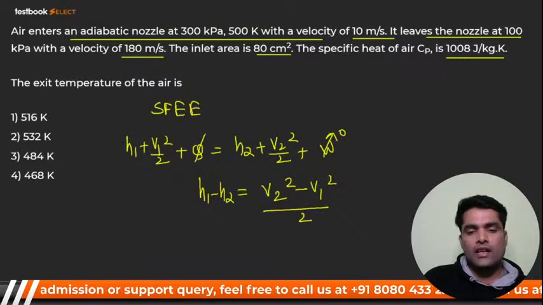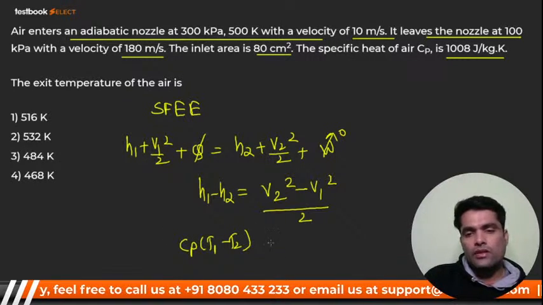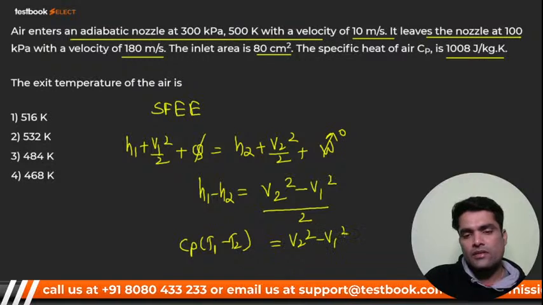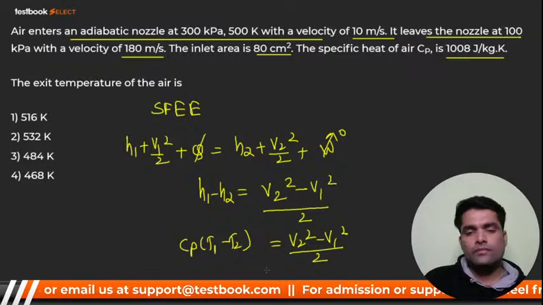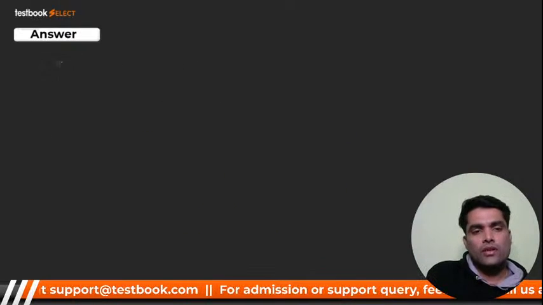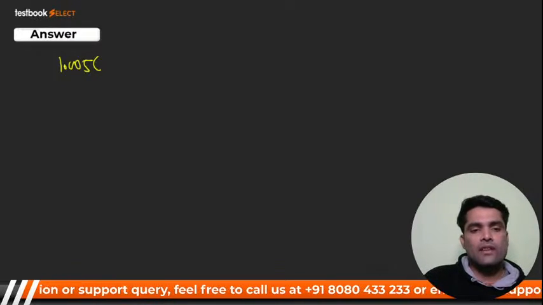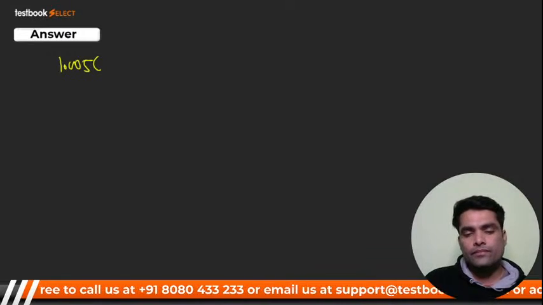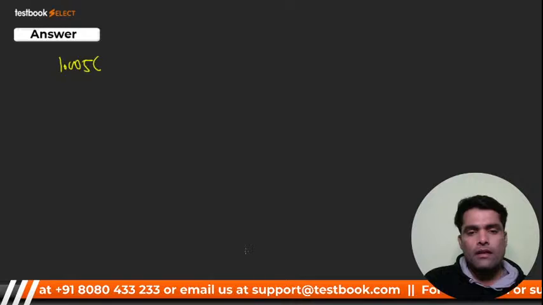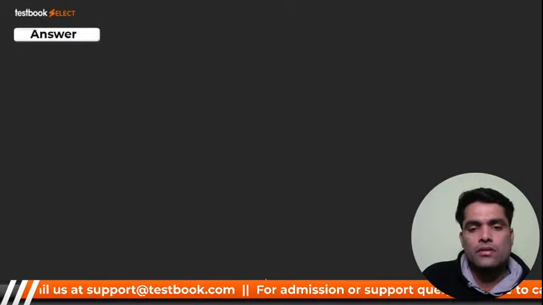So my dear, see what I can do. I can write Cp (T1 minus T2) is equal to (V2 square minus V1 square) by 2. Right? Here I go for next page. So my dear, Cp is 1.005, T1 is given. T1 is how much? T1 is given, that is 500. And Cp, I have written how much? 1005. It's not, it's 1008 in the question. You can check it out.